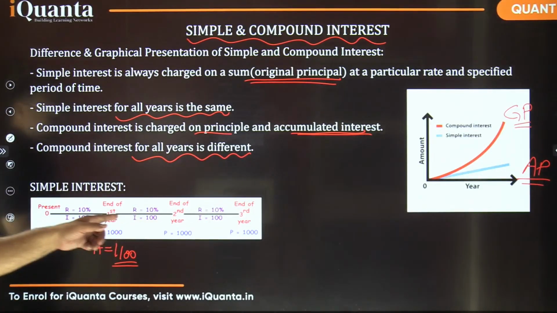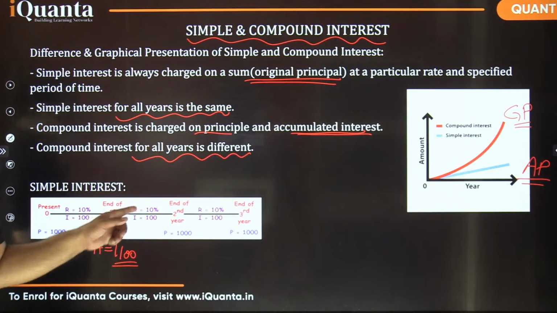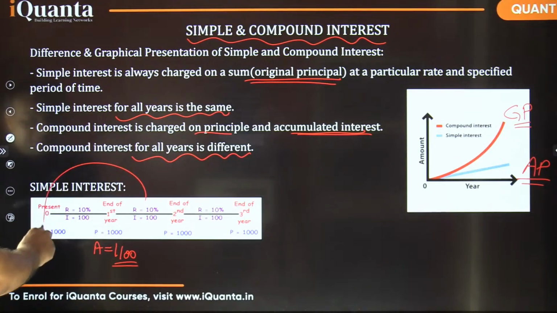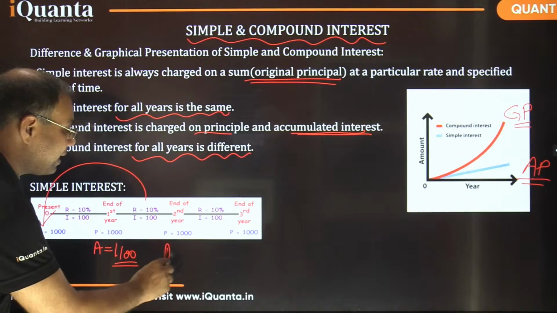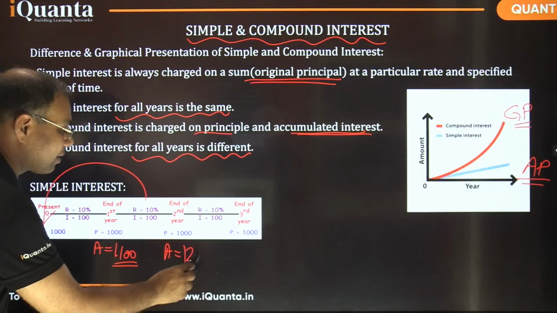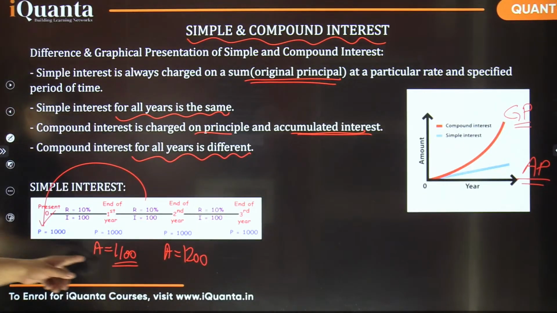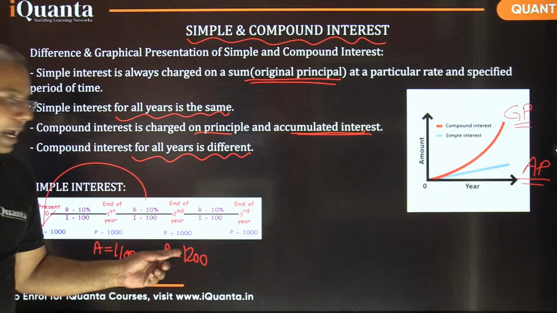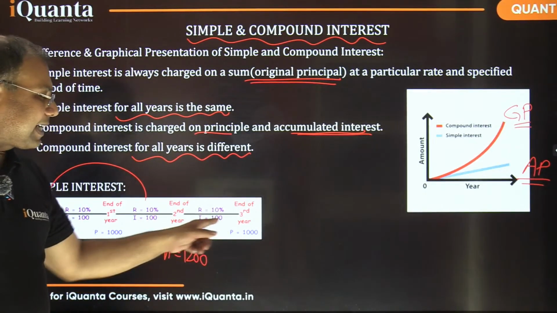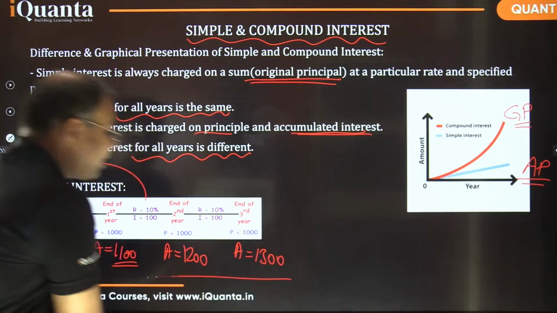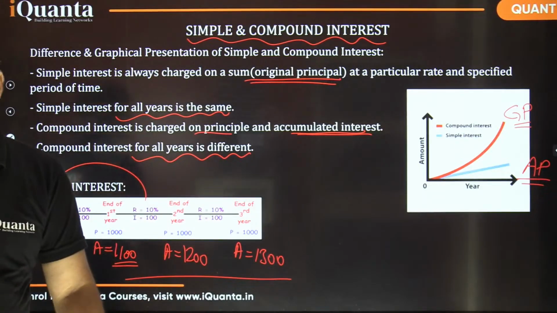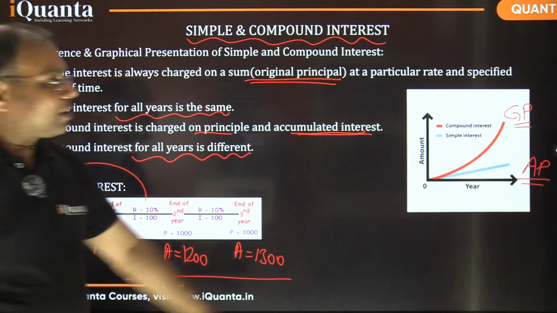Now in the second year, again you are having 10% interest, but 10% of what? 10% of the same principal, 1,000. So again you are having 100 rupees in interest. So at the end of second year, your amount would be increasing just by 100 rupees. It would be 1,200, right? Initially it was 1,000, then after the end of first year it becomes 1,100, 100 more. Then again after the end of second year, again 100 more. And the same way the end of third year also it is getting an interest of 100 rupees. So the amount will be 1,300. So basically, as you can see, every year there is an equal increase. So that's the method of arithmetic progression.